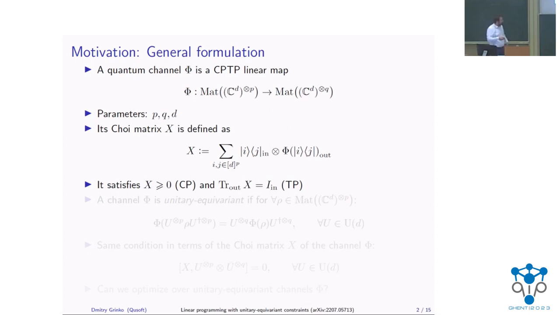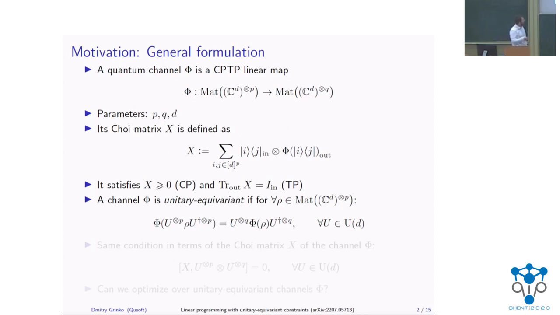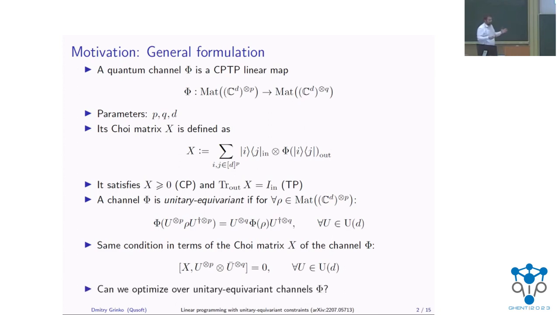We want to look at specific channels which are unitary-equivariant, as in this toy modeling problem on quantum majority. Namely, if we apply a local unitary on the input, it translates to applying the same unitary on the outputs. The same condition in terms of the Schur matrix is the following commutation of the Schur matrix X with this tensor product of the unitary. Here you have the unitary to the tensor power P, and the unitary conjugate to the tensor power Q. And the general question is, can we optimize over such a set of channels?